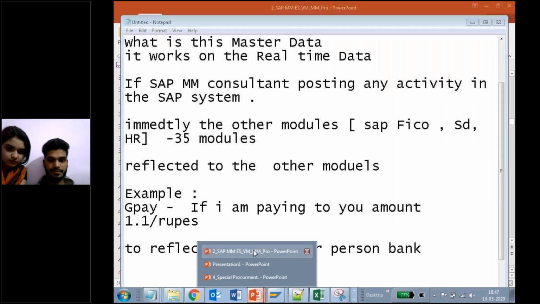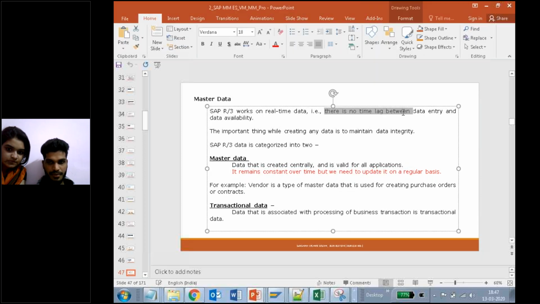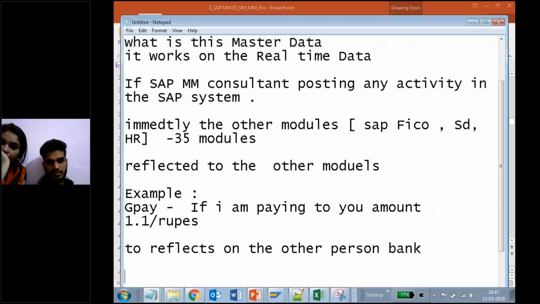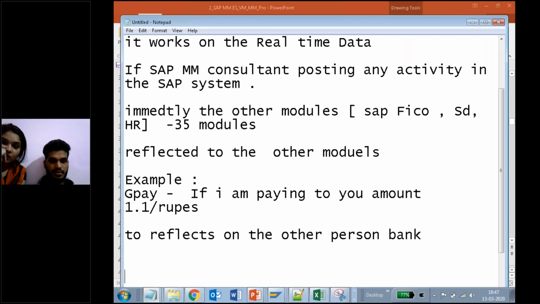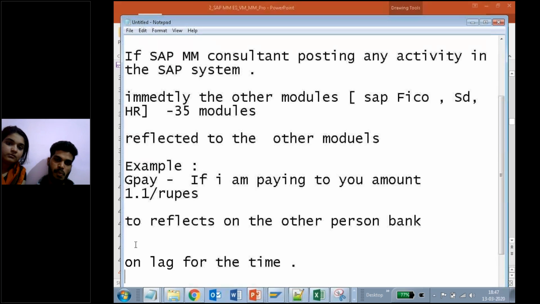Next point here. There is no time lag between the data entry and data availability. If I did any payment transaction, immediately it is reflecting. There is no lag of time, meaning immediately it is done. It is updated into the other person's account. There is no lag for the time. Yes or no? Immediately reflected.